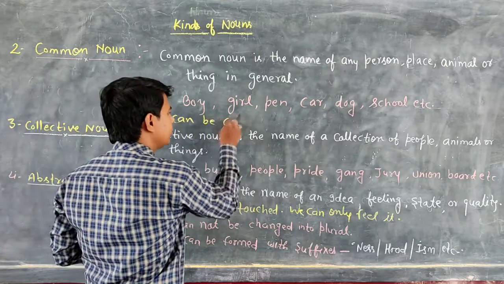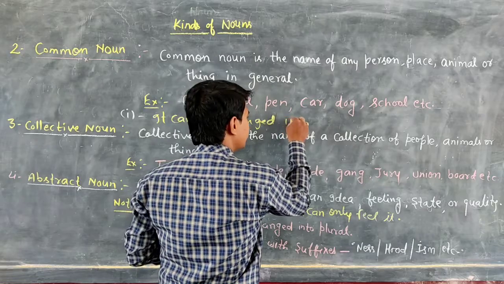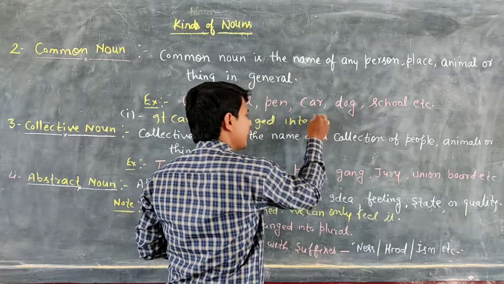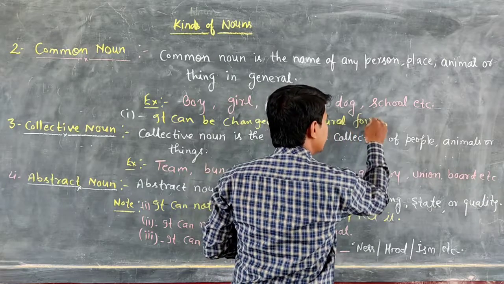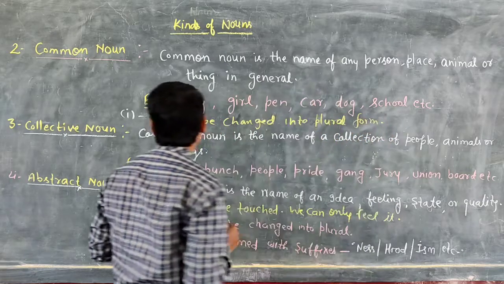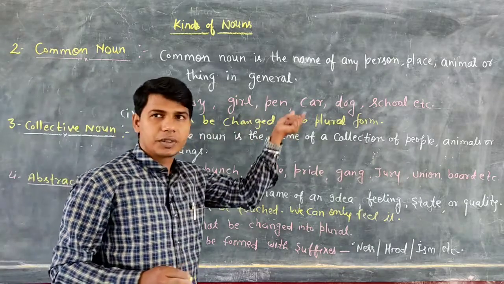It can be changed into plural form. Is that clear? We can change a common noun into singular and plural form.